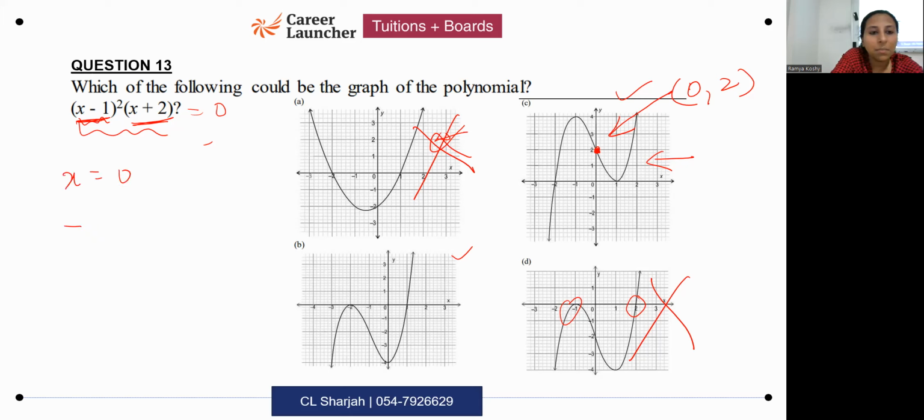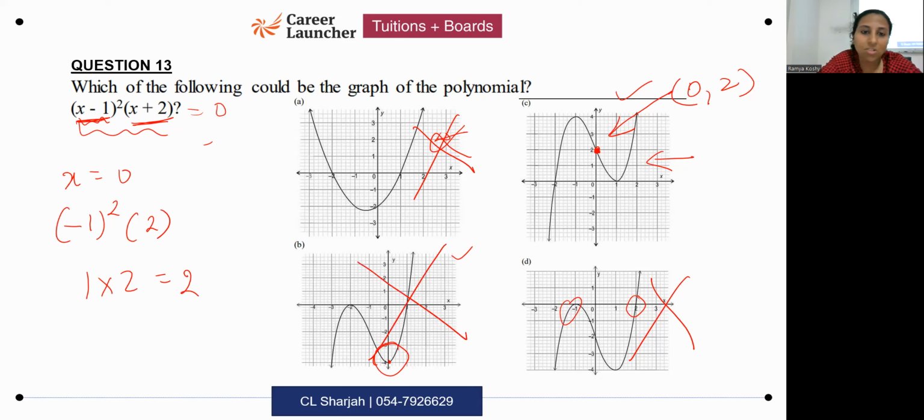What do you get? -1 square into 2. Right? What is -1 square? 1, and then into 2 is 2. That means this is not possible because over here when x is 0, the value of the polynomial is -4. Not possible. That means this is also crossed out. What is my correct answer? My correct answer is this.